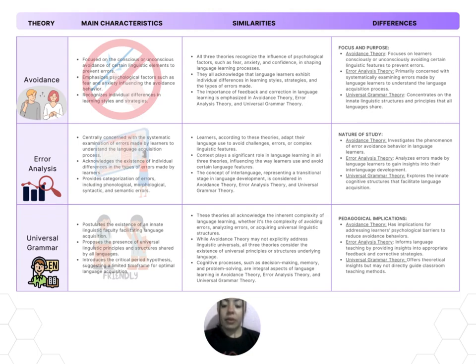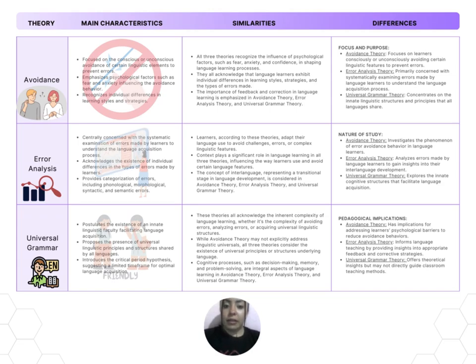Now, talking about the theories of avoidance, error analysis, and universal grammar, they offer distinctive perspectives. Avoidance theory posits that learners consciously or unconsciously sidestep specific language elements to avert errors, influenced by psychological factors like fear and anxiety.